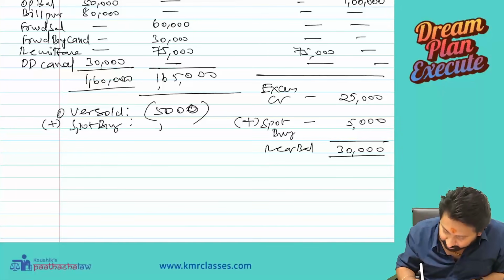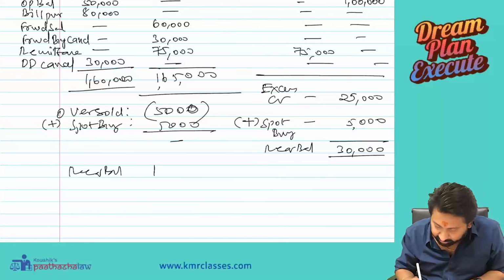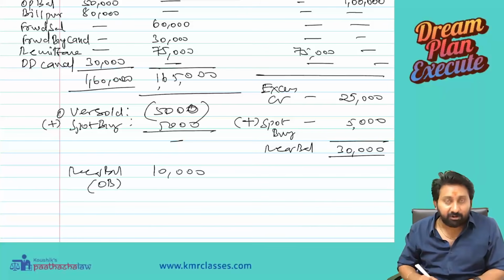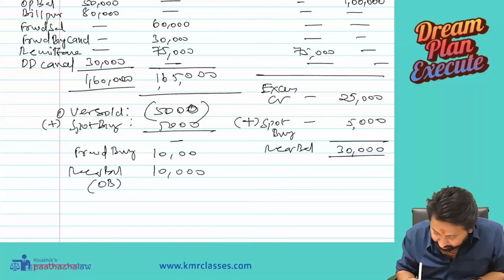Double impact. Buy. So now the balance is made 0. But what is the required balance we want? 10,000 rupees overbought we want. What do we have to do? Forward buy 10,000.